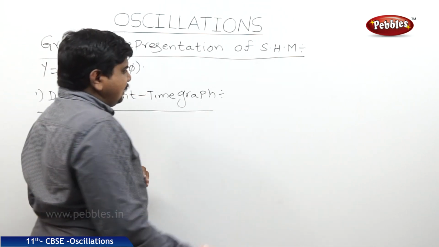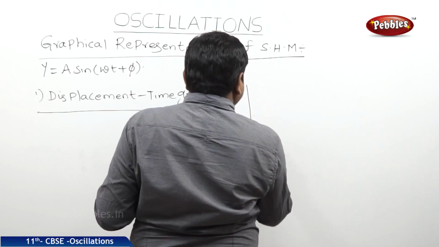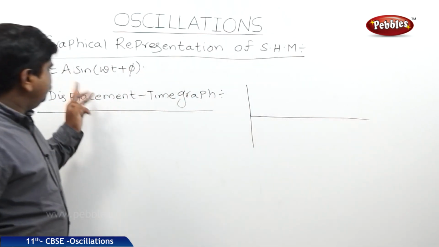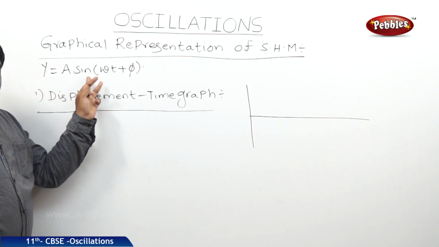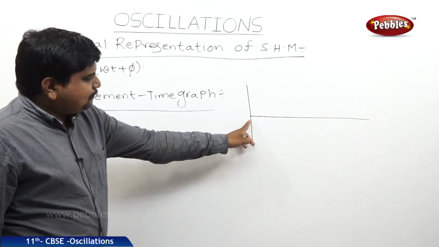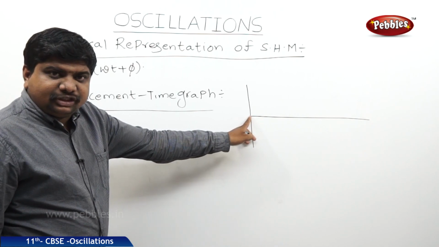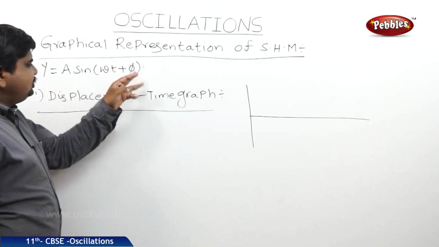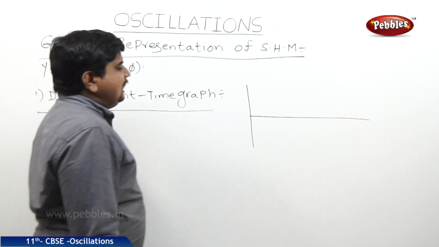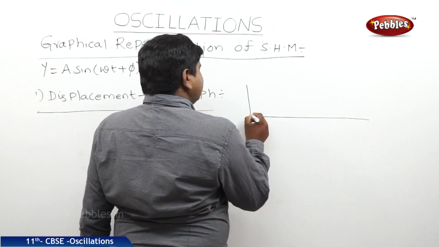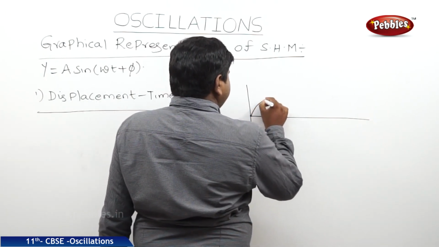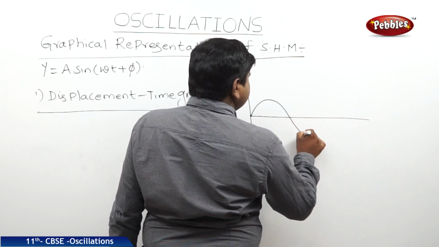So the nature of the graph is like this. If you see, the y is a function of sine. This point is known to be t is equal to 0, where theta or phi is also equal to 0. Sine 0 is 0, that's why at t is equal to 0, the displacement is 0. So the wave goes like this.